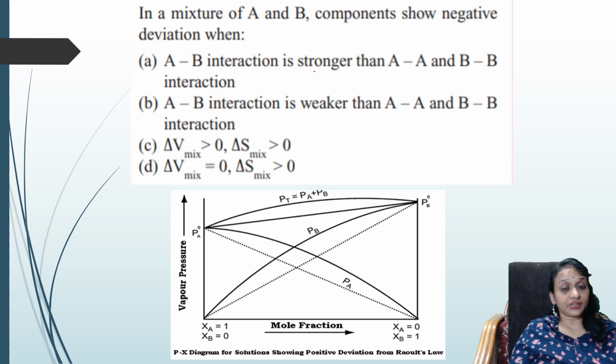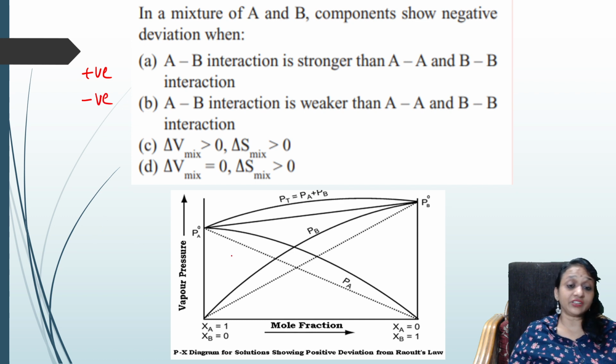In a mixture of A and B, components show negative deviation. Right. So basically, negative deviation concept. There are two types of deviations. What are they? One is positive deviation, one is negative deviation. So when negative deviation arises, this is your negative deviation graph. Showing positive deviation also is there. So here this is positive deviation. Basically, this is the positive deviation graph, students.